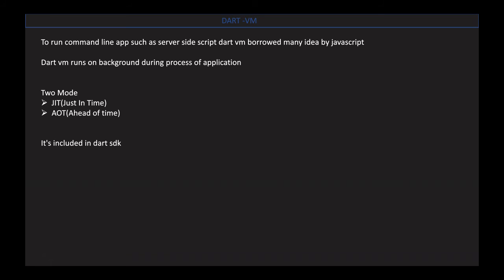It runs in two modes. Just in time is used for dynamically loading Dart source, parsing and compiling it into native code on the fly. It is the executable that provides features like hot reloading and debugging. Ahead of time is used to support loading and execution of pre-compiled machine code. It does not support dynamic loading, parsing and compilation. It is mainly used for deployment of the application.